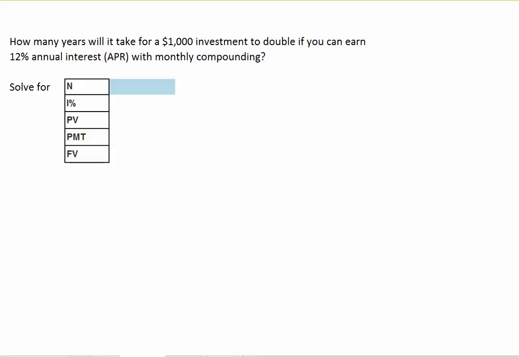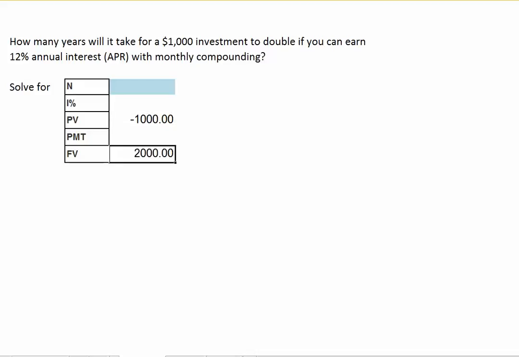Let's consider another problem. How many years will it take for a $1,000 investment to double, if we can earn a 12% annual APR with monthly compounding? So we've got a $1,000 initial investment. Let's enter that with a negative sign since it's money we're putting in. And we want our money to double, so it should grow to $2,000.